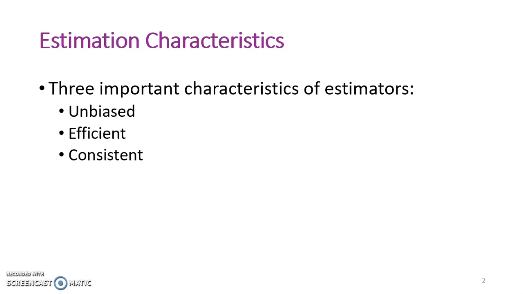Sampling distributions allow us to evaluate the performance of estimators, such as the mean. Three important characteristics of estimators are that they are unbiased, efficient, and consistent. The estimate we get when we use a sample mean to estimate a population mean is unbiased and consistent. It can be efficient under the right conditions. When you compute other statistics to estimate population parameters, for example, a standard deviation, the estimate might not have all three of these characteristics.